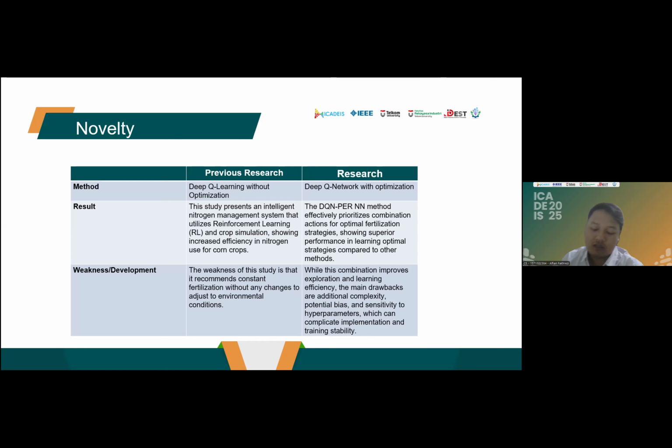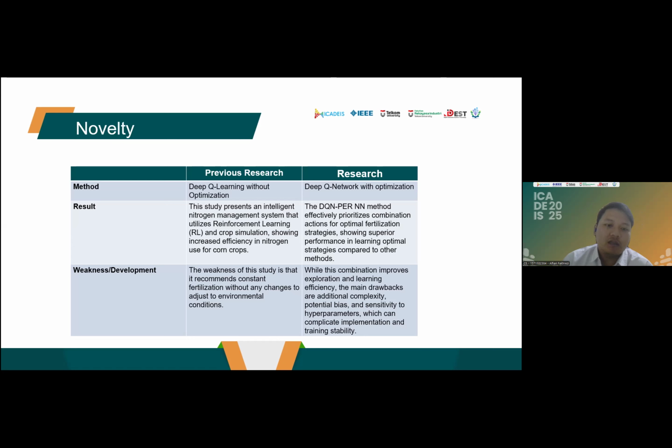The optimization methods are prioritized experience replay and noisy network. The DQN with PER and noisy network effectively practices a combination action for optimal fertilization strategies, showing superior performance in learning optimal strategy compared to other methods.